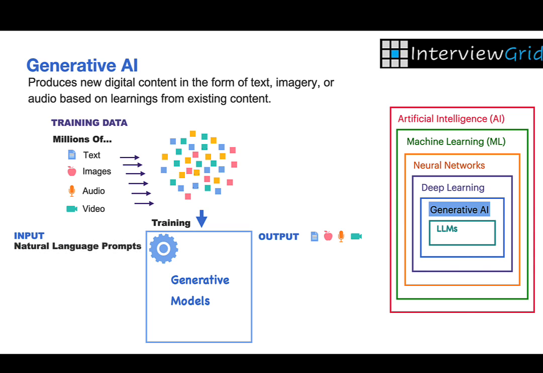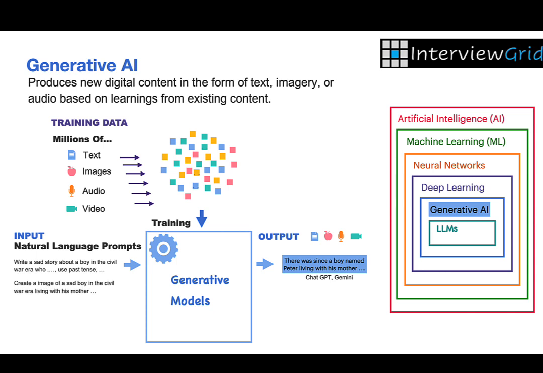Let's look at some real-world examples of generative AI. Generative AI tools like ChatGPT and Gemini can write blog posts, product descriptions, or help draft emails in seconds. Generative AI tools like Midjourney and Stable Diffusion can turn a text prompt into original artwork, designs, or illustrations.